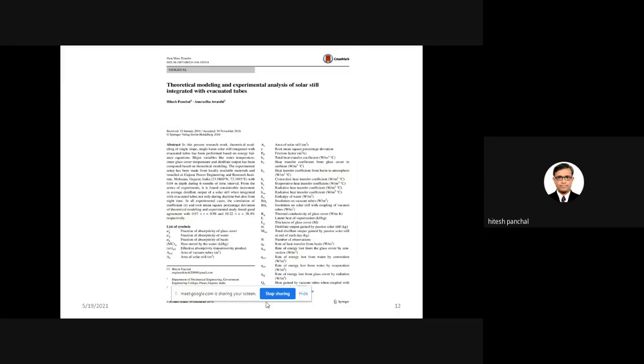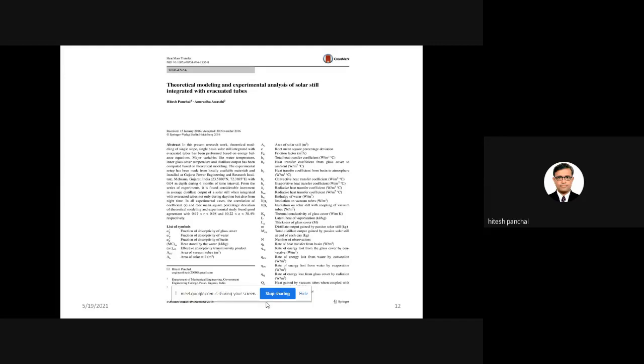And whatever research has been carried out by me during my PhD, at the same time I have also carried out one theoretical analysis, because in PhD work only experimentation is not good. In experimental work you will get some results, but such results you have to validate. For validation purposes there are two ways. The first way is that you can go for theoretical analysis, and the second way is the CFD analysis. That CFD analysis I have not carried out during my PhD work.